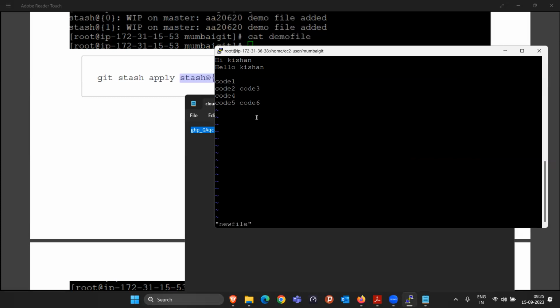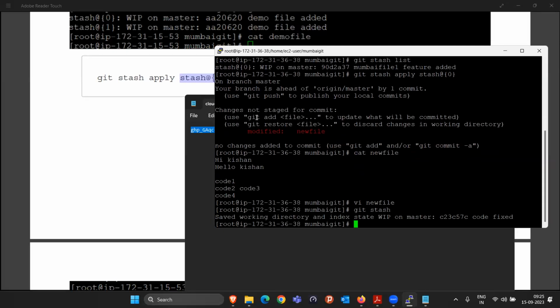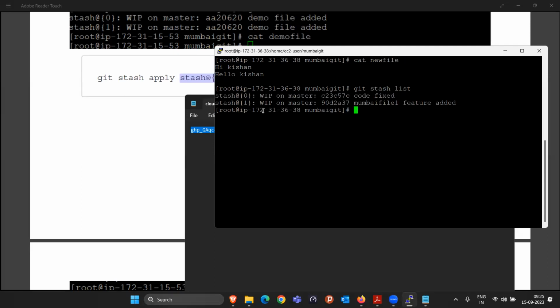Okay, save this. Again, if you do the git stash, what is going to happen? One more time stash happened, right? So again, it becomes empty. Again, there is nothing there. But now if we try to do the git stash list, actually there are two entries, 0 and 1. Now you know one thing, if I do git stash apply stash@{1}, how many lines is it going to come back with? It will come up to 3 lines only.